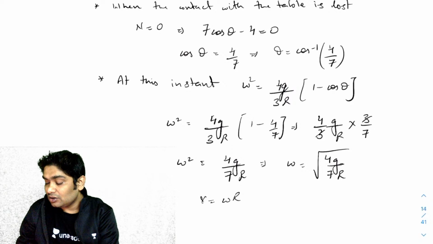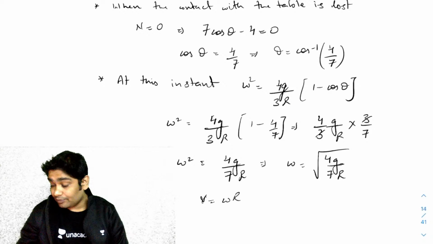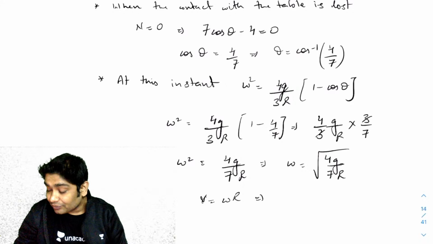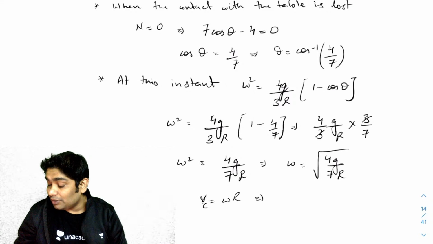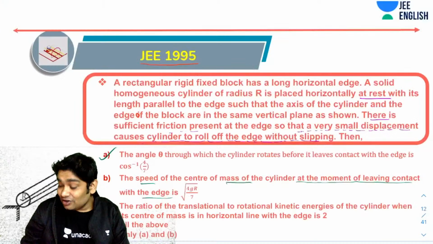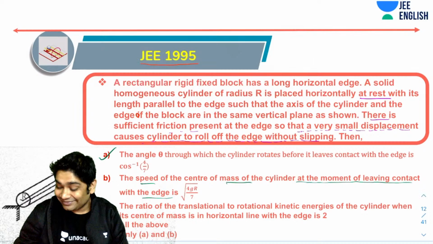Because there is rolling happening without any slipping, so V equals omega R is applicable. And V CM, how much will that be? This will be root of 4gR over 7. Okay, let's see what option B said. 4gR over 7, in fact. So this is also correct.